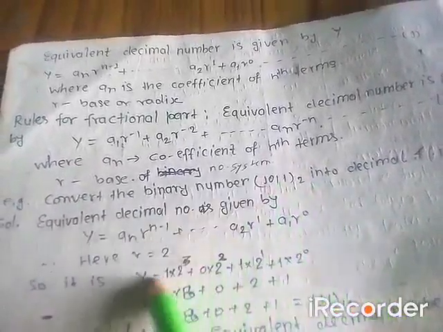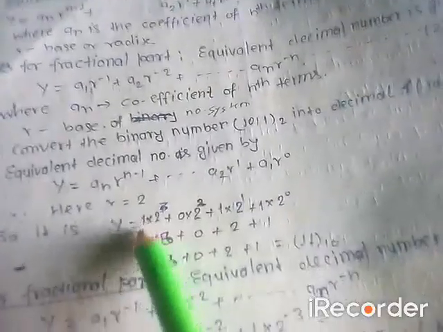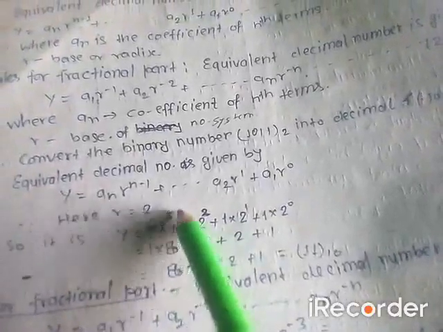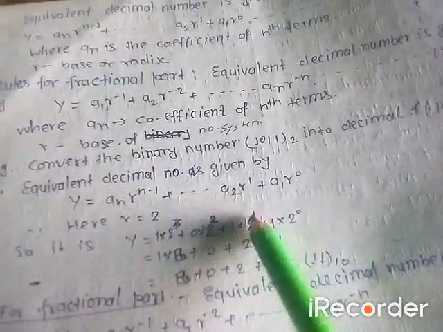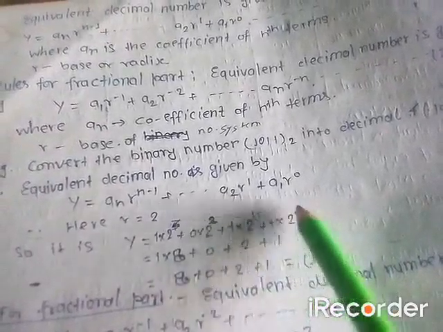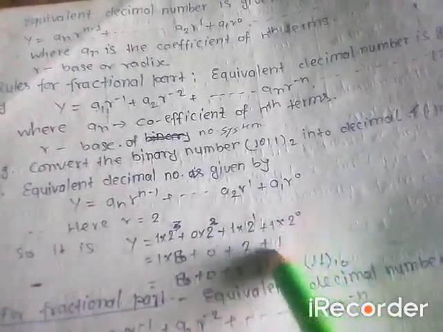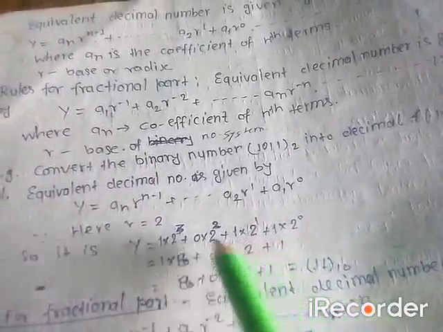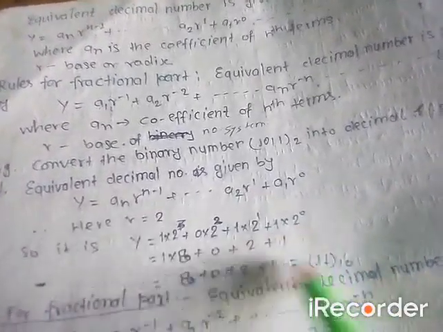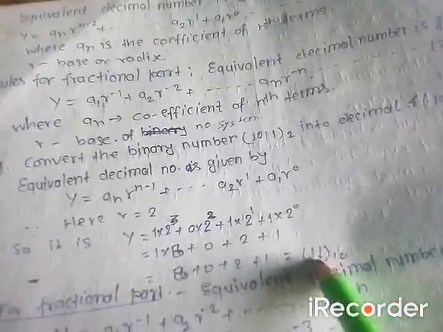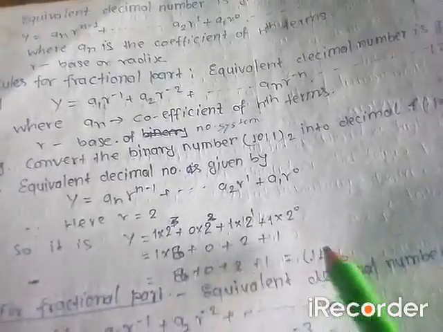Put all these things in the formula: 1 into 2 raised to the power 3 plus 0 into 2 raised to the power 2 plus 1 into 2 raised to the power 1 plus 1 into 2 raised to the power 0. The values of these terms are 8, 0, 2, and 1. Hence after calculating we see the equivalent decimal number is 11.